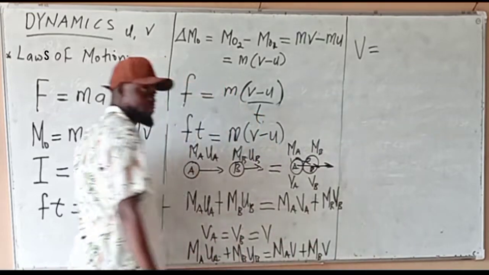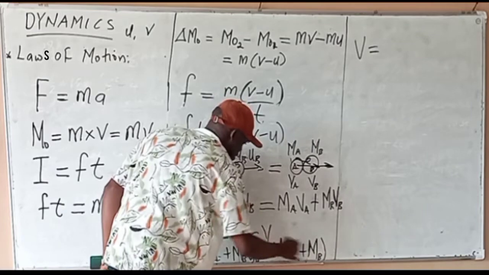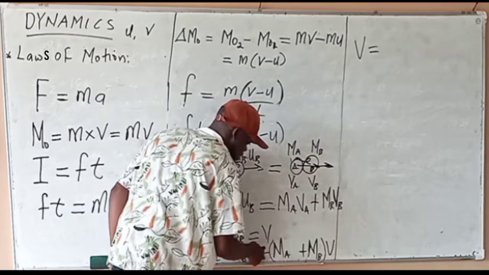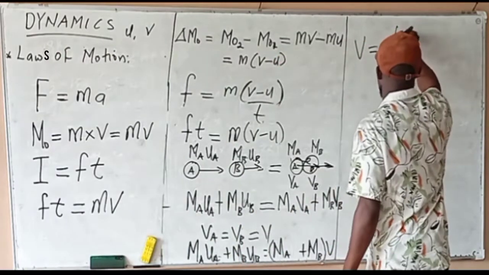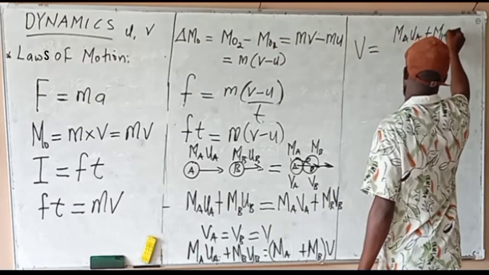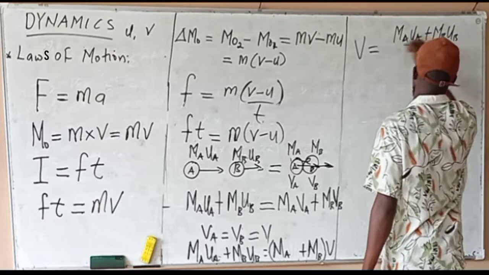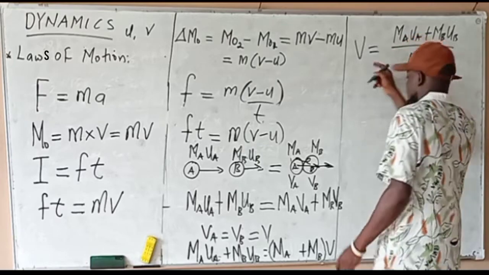If you factor out V from both sides, since V is the same, you are going to have something like this. Then the formula for V will be equal to MA UA plus MB UB over MA plus MB. This one gives us a common velocity.